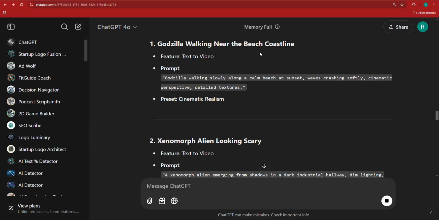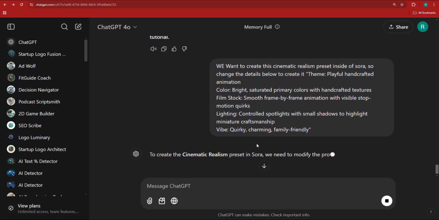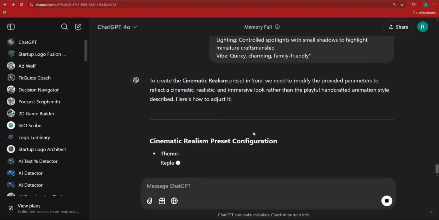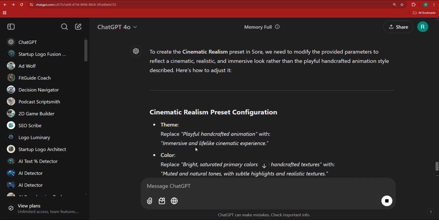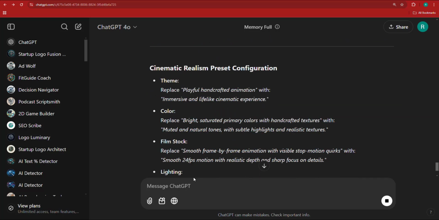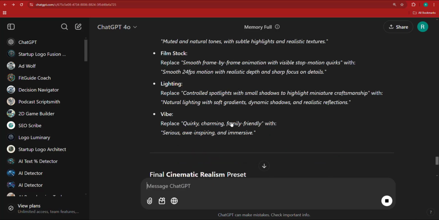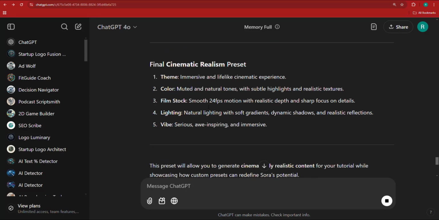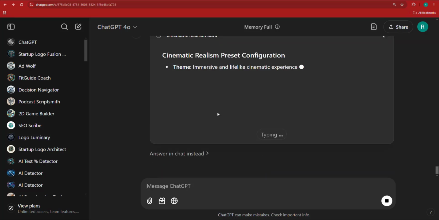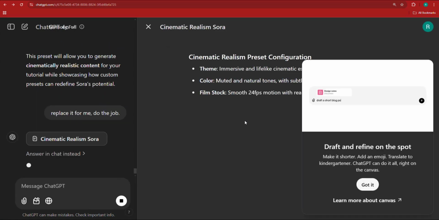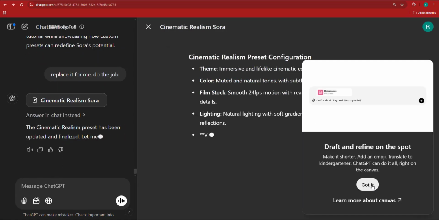And so I gave it those details, and now it's going to proceed to change those. So here, theme, actually, it's telling me to replace. I'm going to say replace it for me, do the job. Sometimes ChatGPT can be quite idiosyncratic, thinking for itself. But I don't like that, because I'm asking it to do the job for me instead of telling me to do the job. Now I'm going to say got it here.